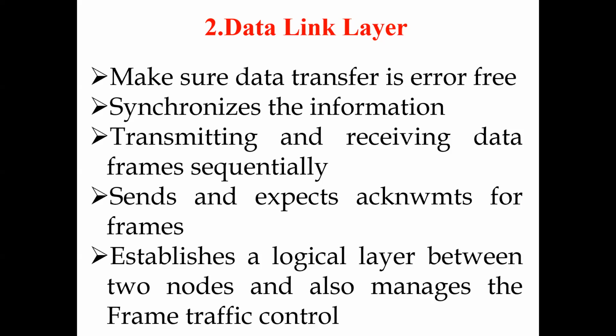The packet is converted into a frame, which has a header and a trailer, and is transferred from one network to another. So this is the main function of the data link layer.